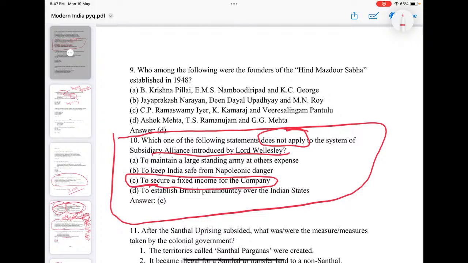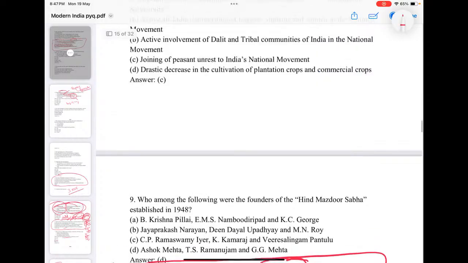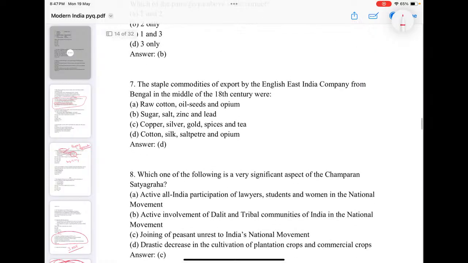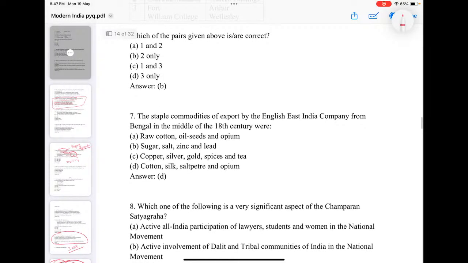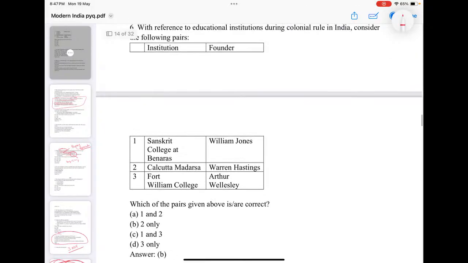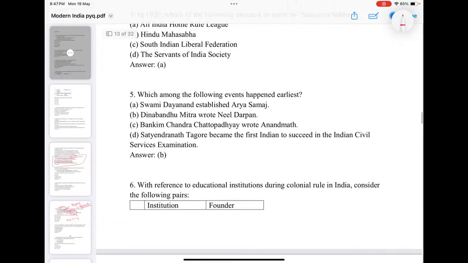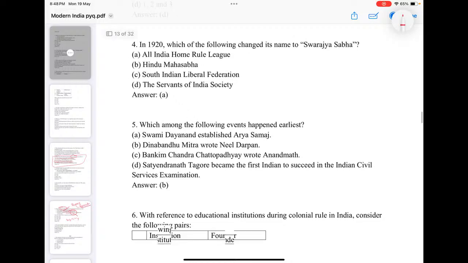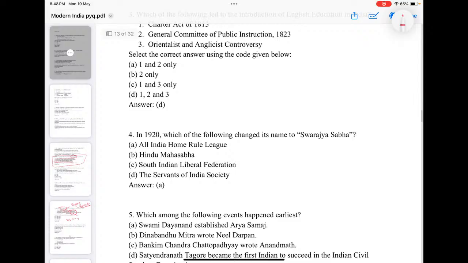Hindu Mazdoor Sabha. Again, see different personalities, their association with newspapers, journals, magazines, organizations. Significant aspect of Champaran Satyagraha: joining peasant unrest to India's national movement. Again, persons and organizations. Which of the events happened earliest? Chronology, again important. Swaraj Sabha.